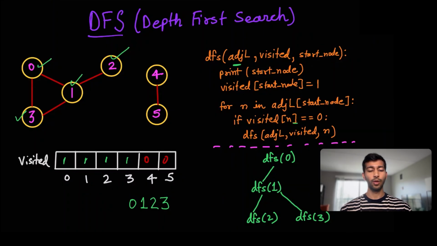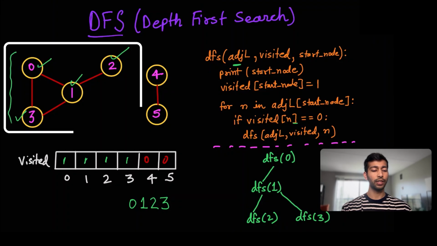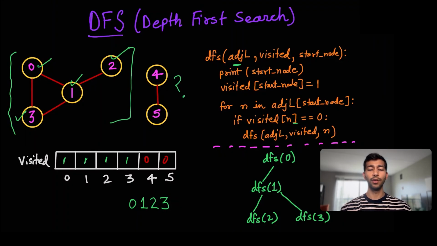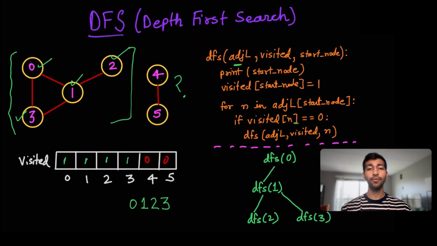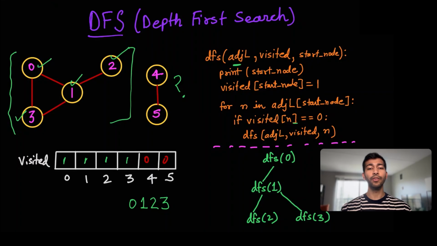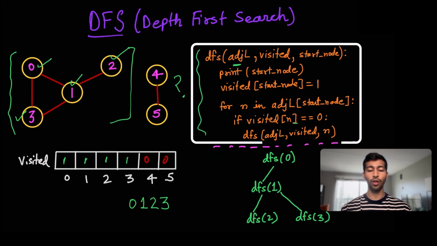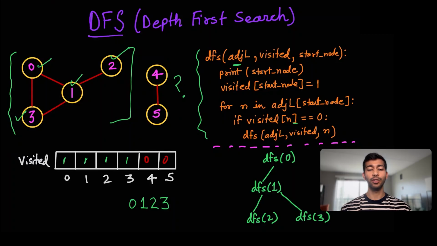Now we are done with visiting all of the nodes inside this part of the graph. But what about this one? We haven't visited 4 or 5. So as I hinted early on, we'll do a DFS on all of these nodes individually, and if they aren't visited, then only we'll initiate this DFS call. Seems confusing? Let me write down the code and it will be much simpler.